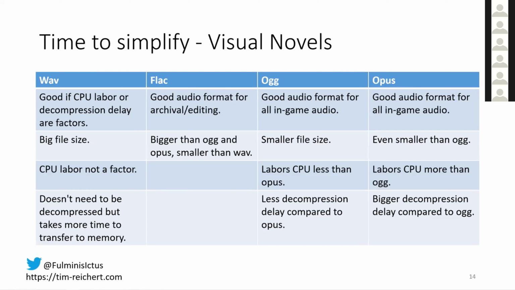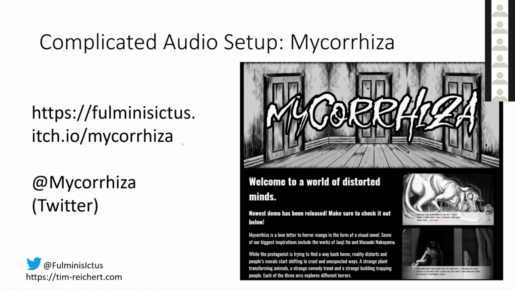But in my game Mycorrhiza, there's one part where OGG or Opus doesn't work well. I'll likely mix and match and just use OGG for this one part where the music is more delay acceptable, and use Opus for the rest of the files.